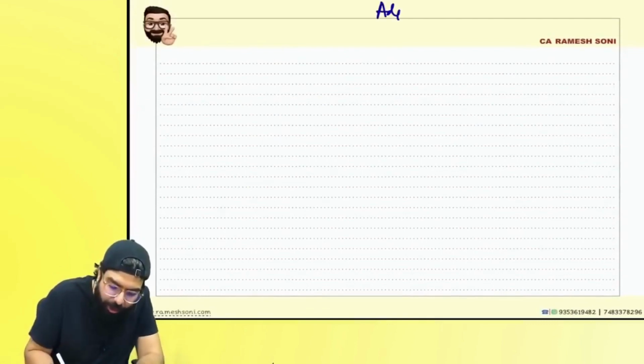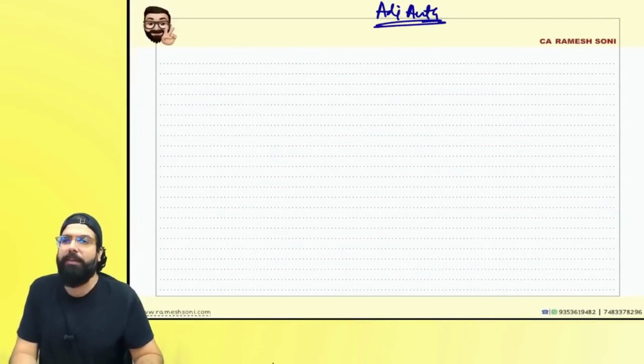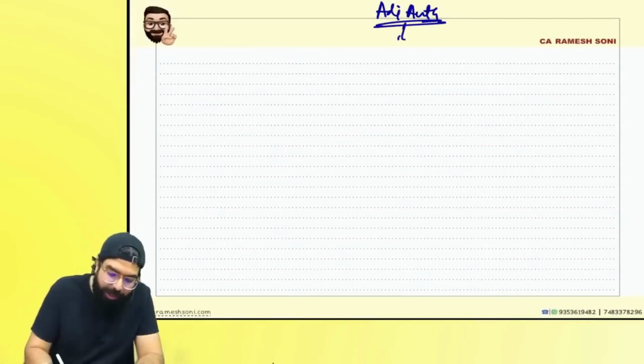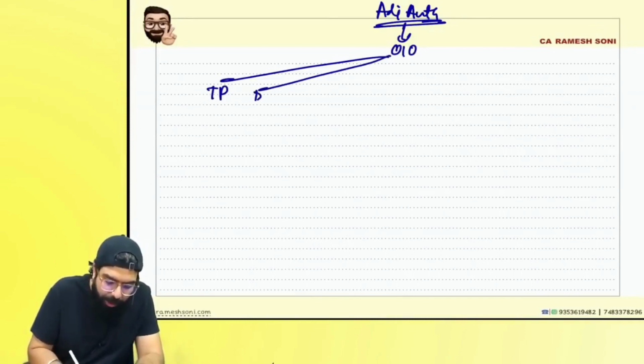I went in and told you about the adjudicating authority. Adjudicating authority means an authority who is going ahead and passing an order or decision. Adjudication order. Against this adjudication order, taxpayer will go or department will go.